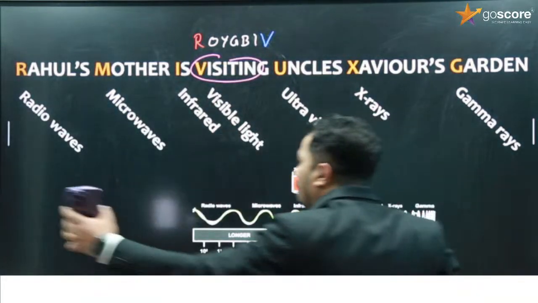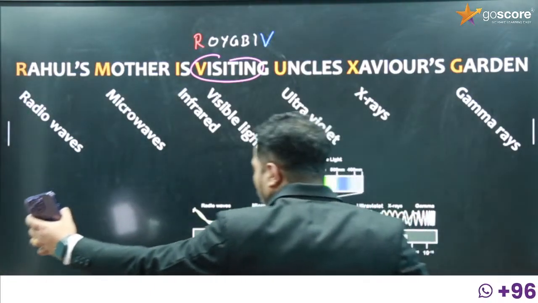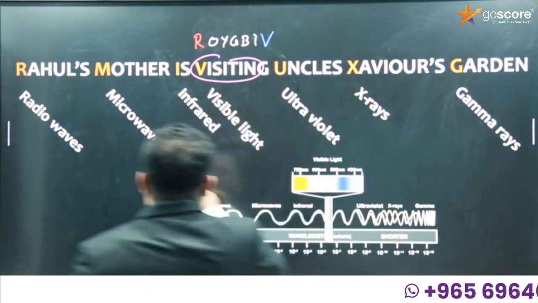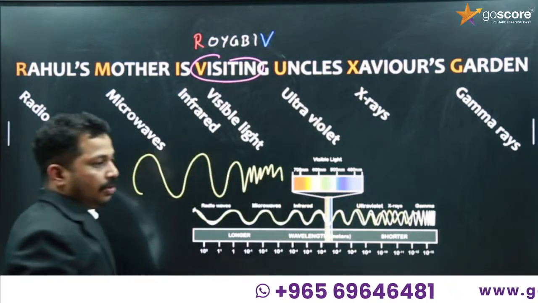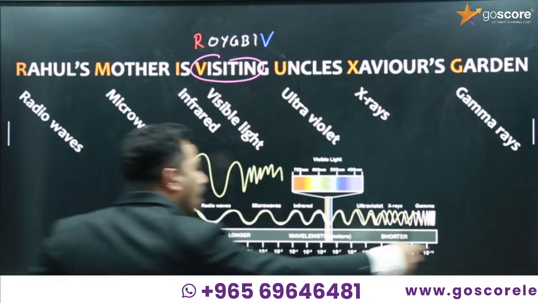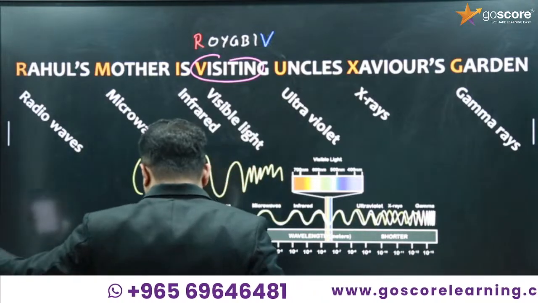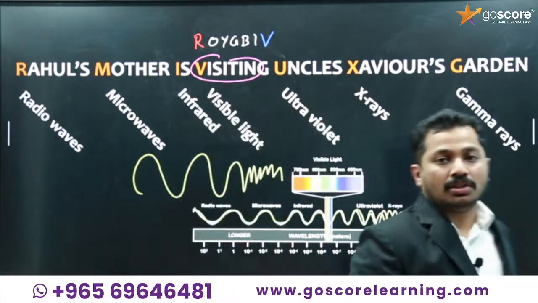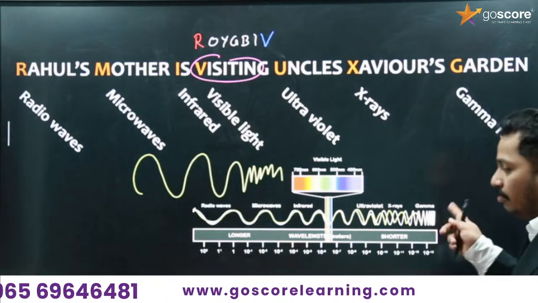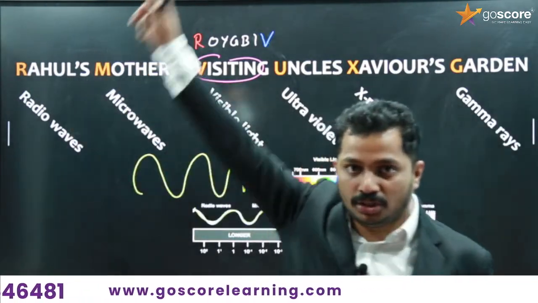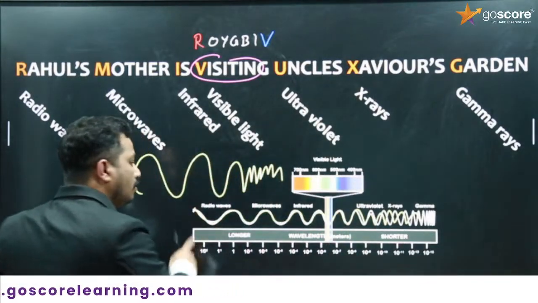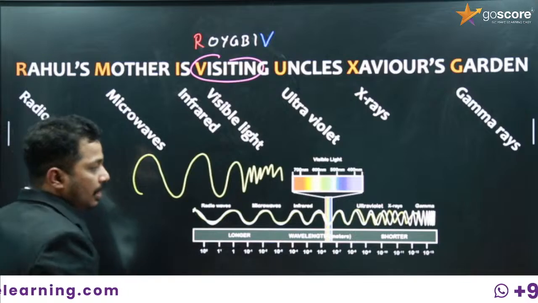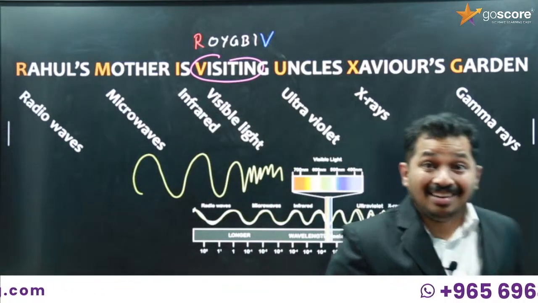So starting from radio and ending in gamma, starting from left and moving towards right, it becomes high frequency. Gamma ray has the highest frequency, and radio wave has the least frequency. Radio wave has the highest wavelength, and gamma rays have the least wavelength.